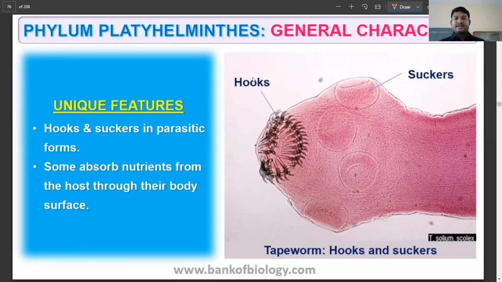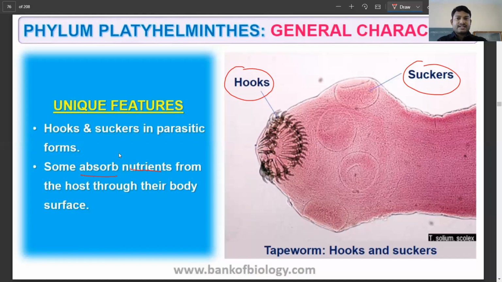Now, in case the organisms are parasitic forms, they have an adaptation. What is that adaptation? They are the hooks and the suckers. Now, the suckers are going to help in attachment, and the hooks are also going to help in attachment, and they're going to absorb nutrients from the host body to their surface. And in these organisms, because they're parasites, they don't need a well-developed digestive system because they're going to take the already digested simple food from the host organism, right?